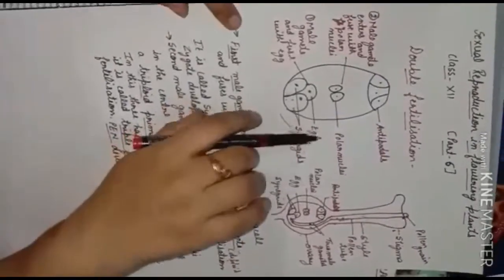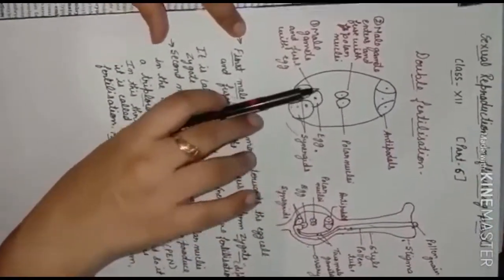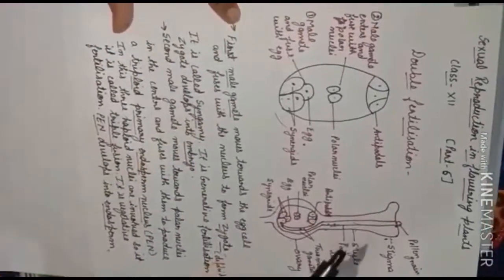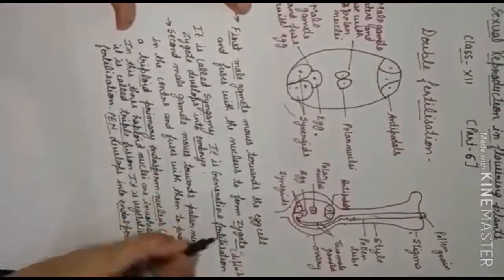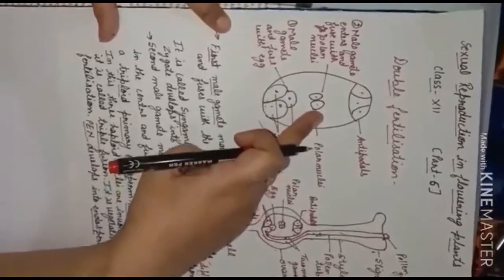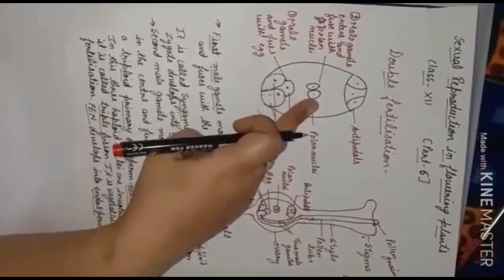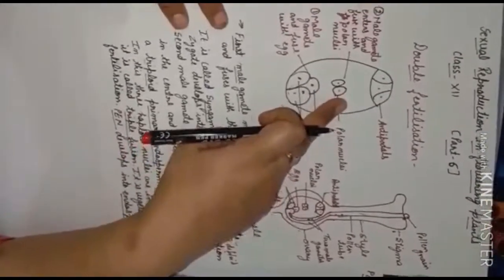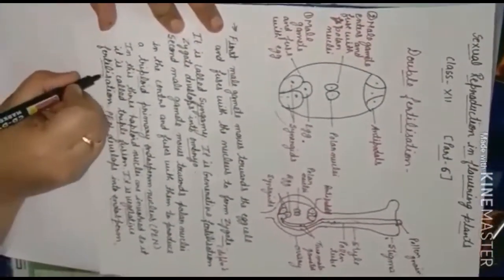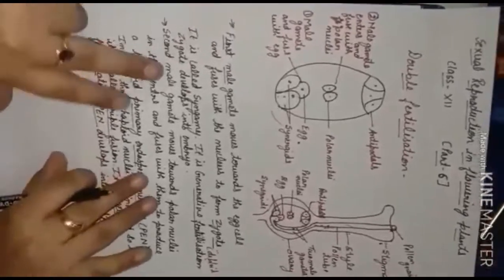Now I want to make it very clear that when the first male gamete enters and fuses with the egg cell, this type of fusion is called generative fertilization. And when the second male gamete goes inside and fuses with the polar nuclei, it becomes triploid, and this type of fusion is called vegetative fertilization. Is it clear? Now let me clear it once again.